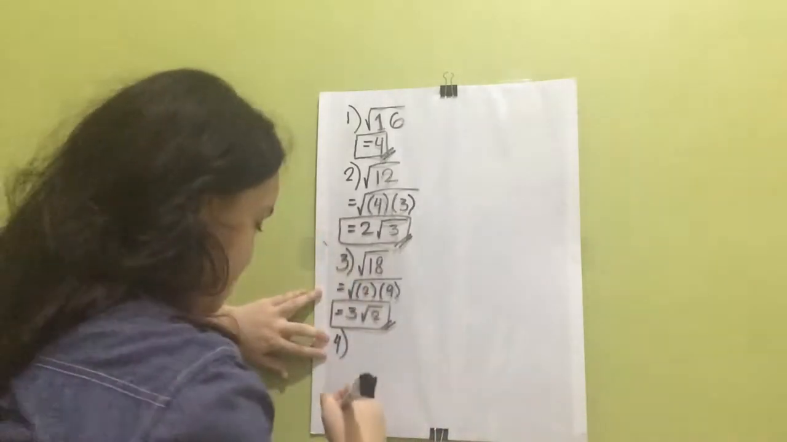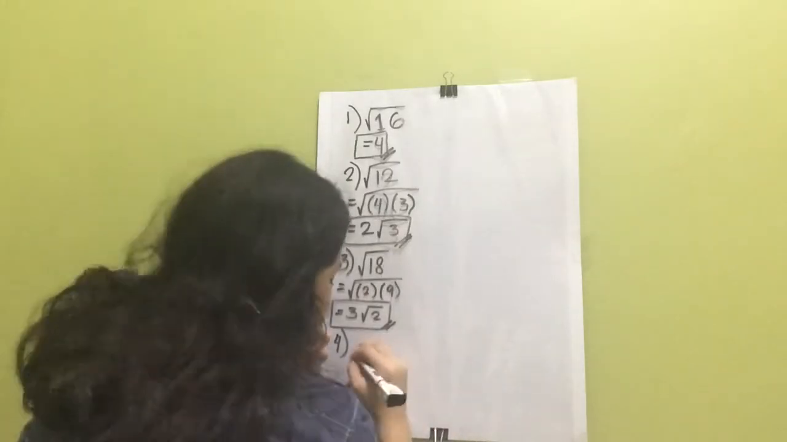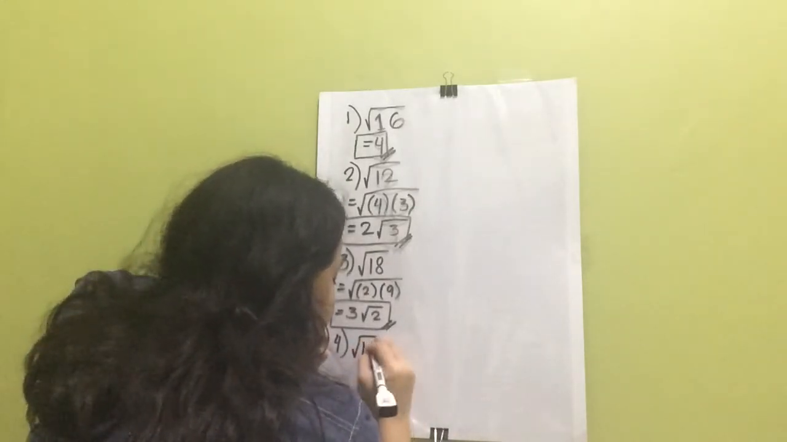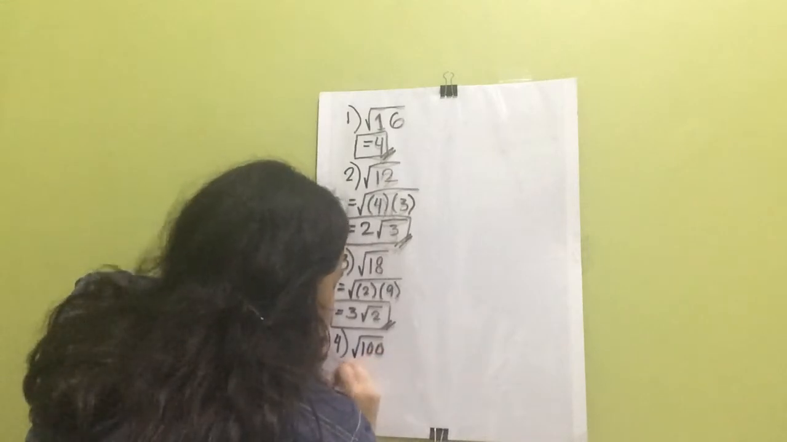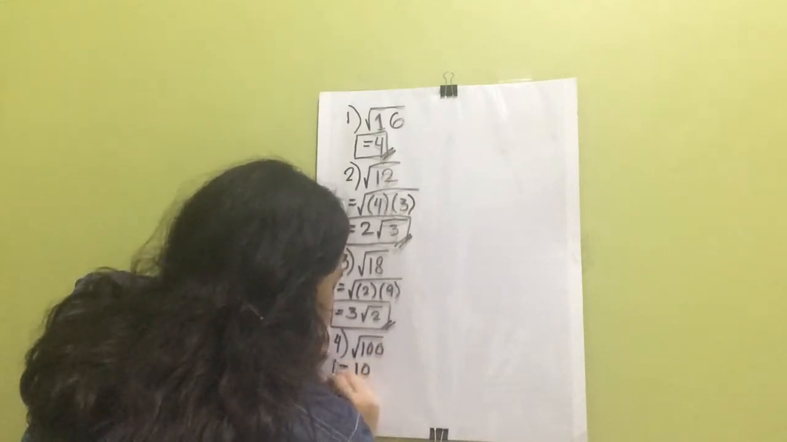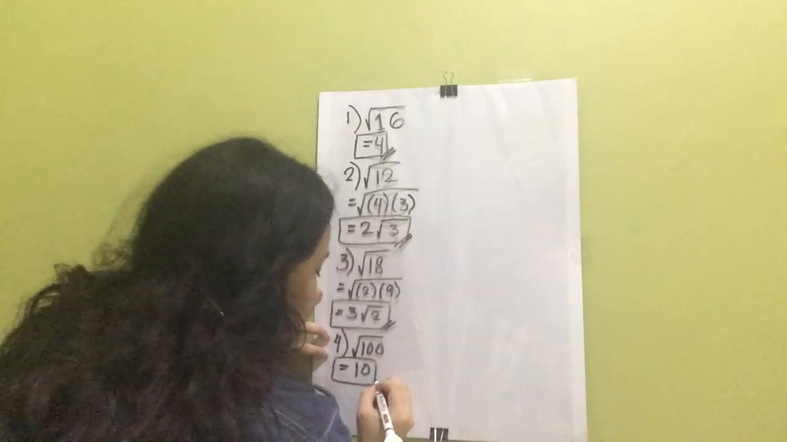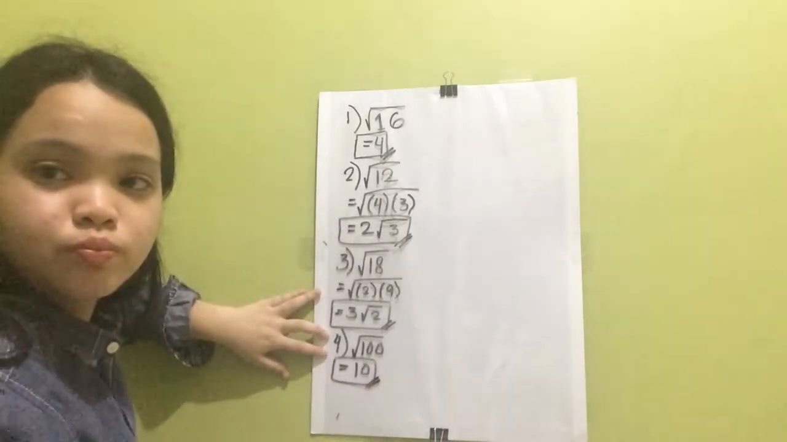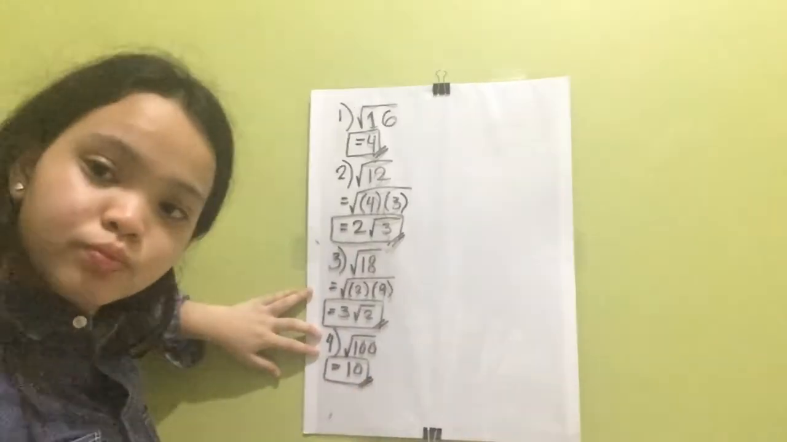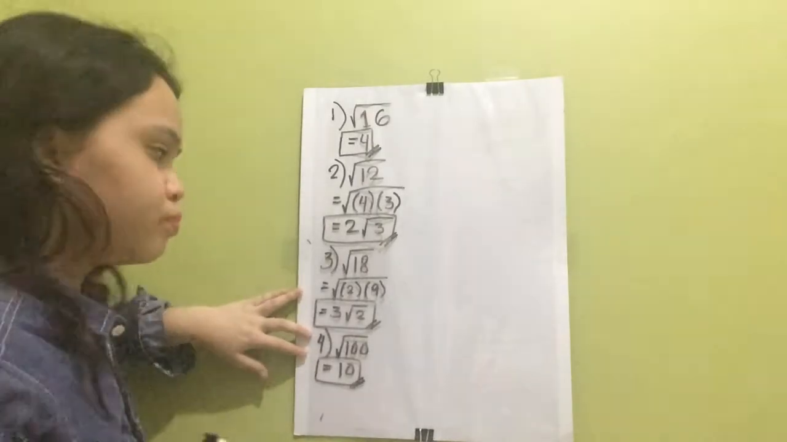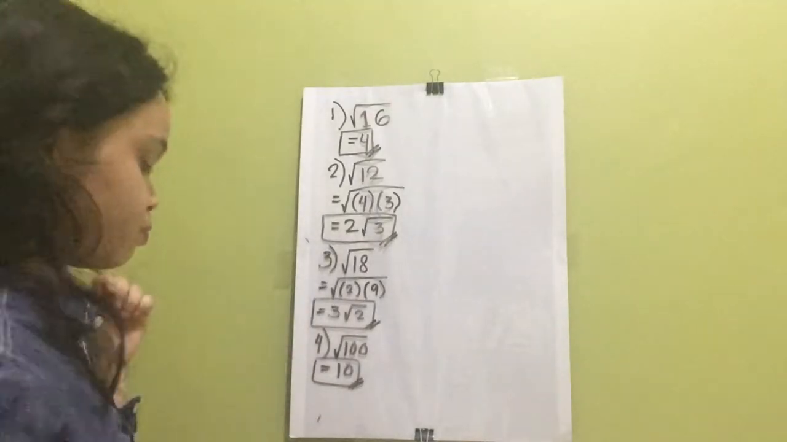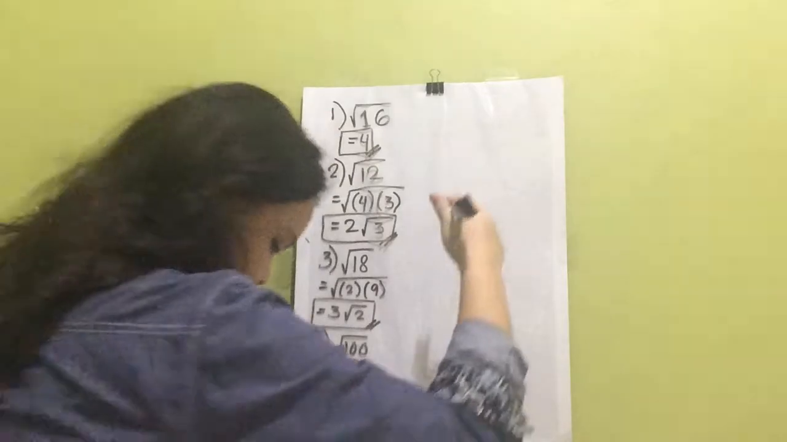Number 4. Square root of 100. 100 is a perfect square, so you can simplify it directly, which will give you 10. Number 5.